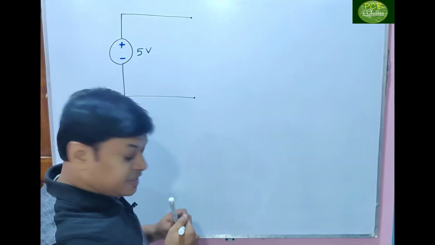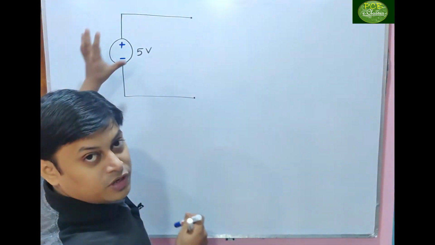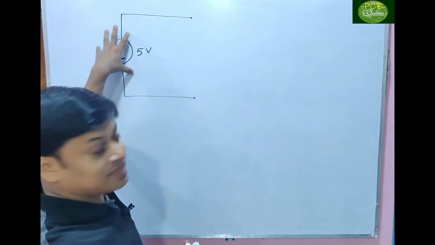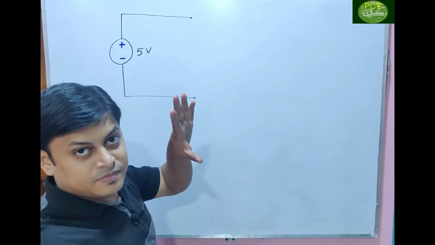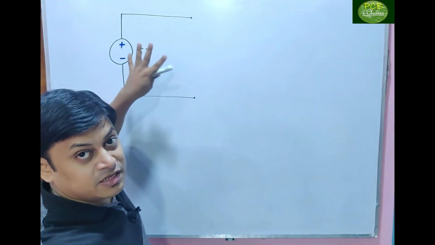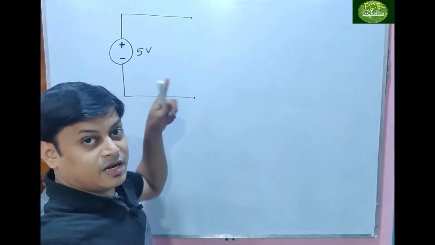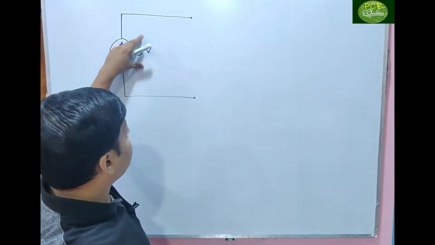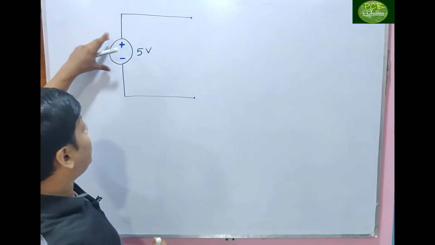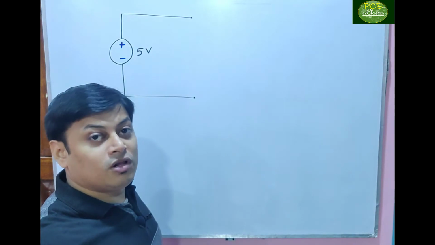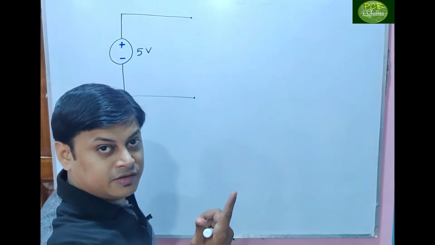Clear? This is a battery or a voltage source which has 5 volt. That means it has a certain amount of energy. Now, this energy will pump some current in the circuit. If this is a finite energy, then definitely the current which will be fed will also be finite.